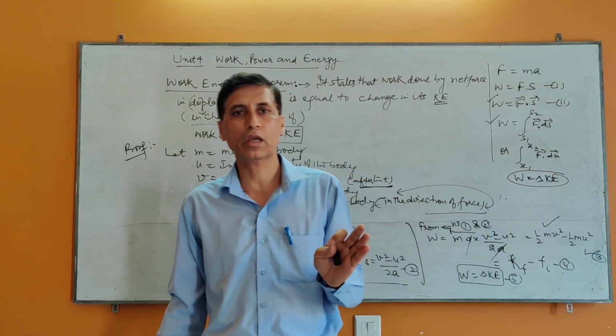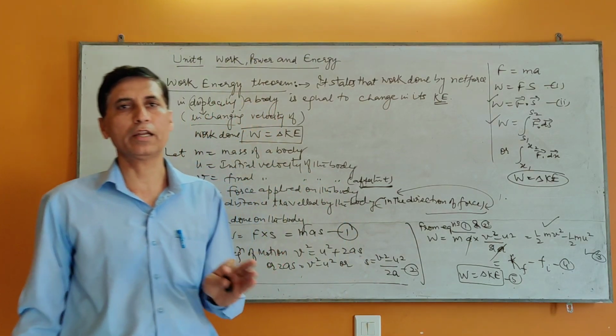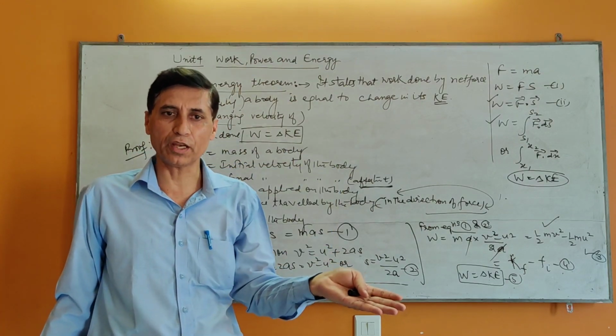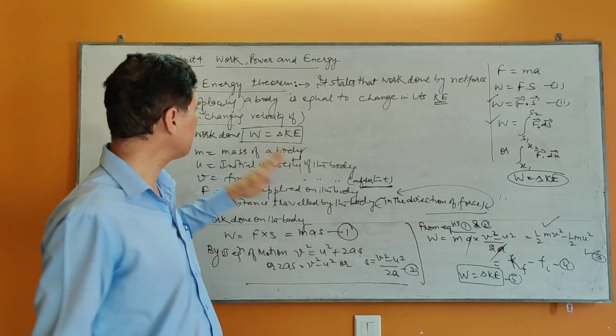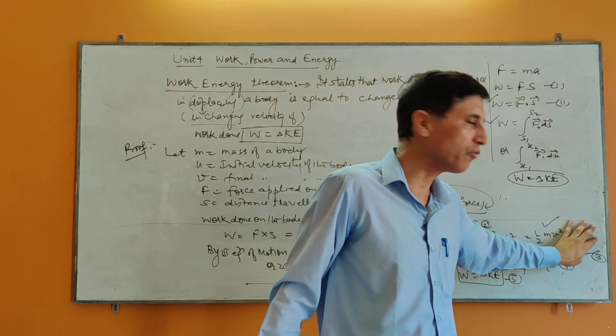So this is called the work energy principle, the work energy theorem, the work energy formula. Means work appears in the form of change in kinetic energy. And suppose the body is initially at rest, then it will become half m v square.